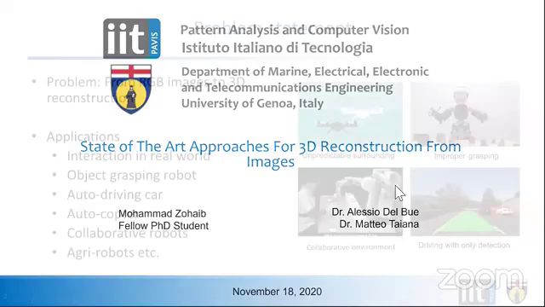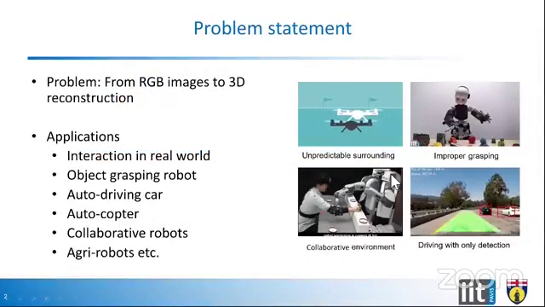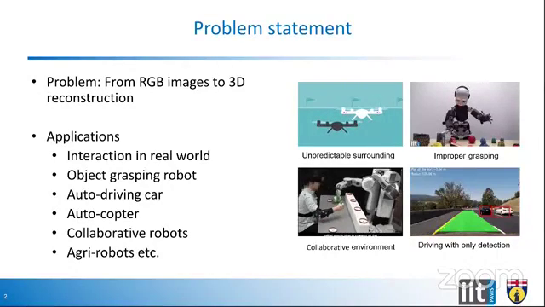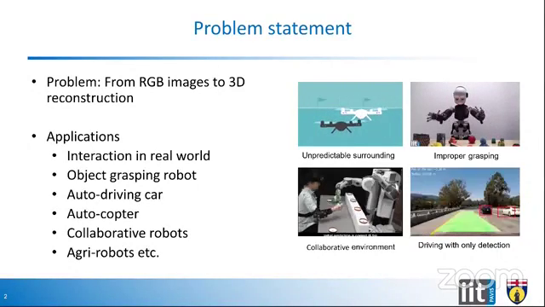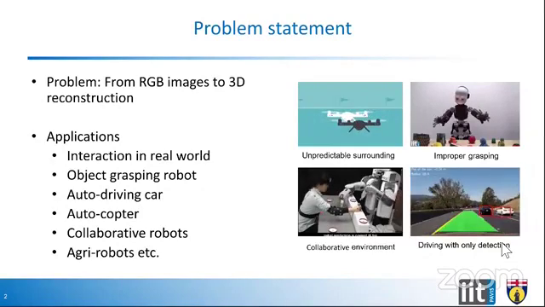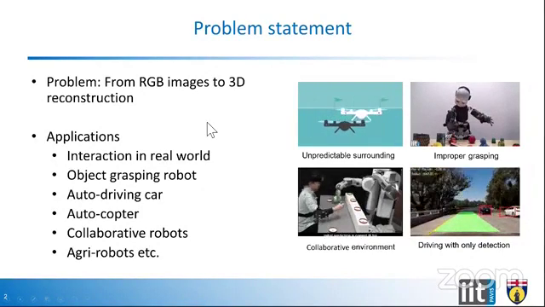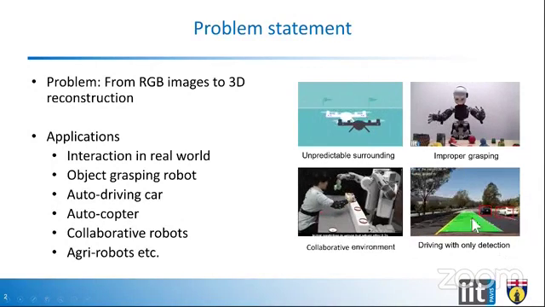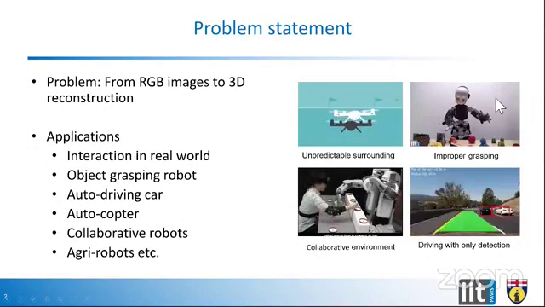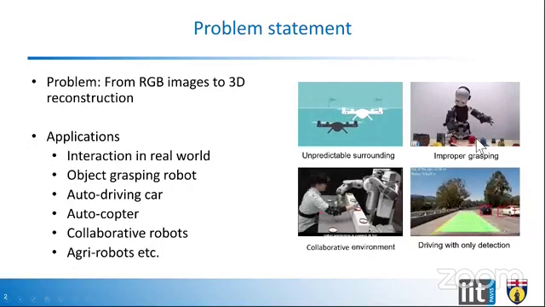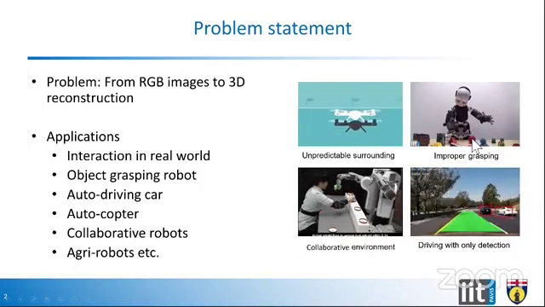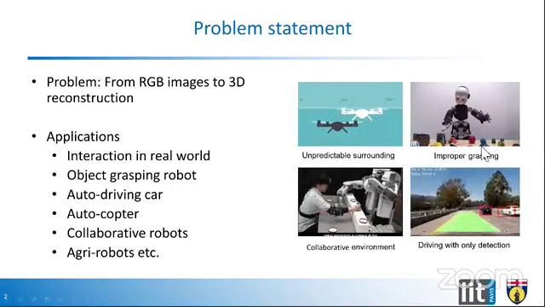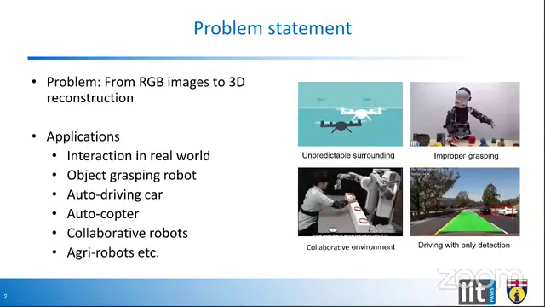Sorry for the mistake. So in this slide, we will discuss the problem statement that we are going to discuss over here in this session. The problem that we are going to address here is use of the RGB images for 3D reconstruction. Here I have added some of the applications. So let us discuss the first application over here on top. Here's the iCube robot, which is a very famous robot of IIT. It is trying to grasp an object which is placed in front of it on the table.